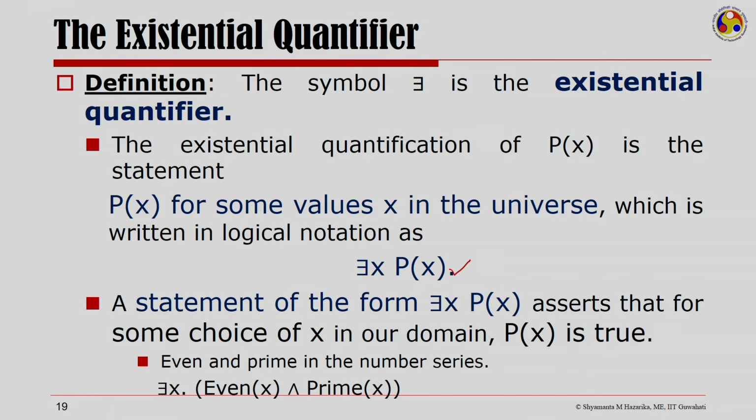A statement of the form there exists x P of x asserts that for some choice of x in our domain, P of x is true. For example, for even and prime in the number series, that is the number 2, we could say there exists x such that even x and prime x: there exists a number which is even and prime.